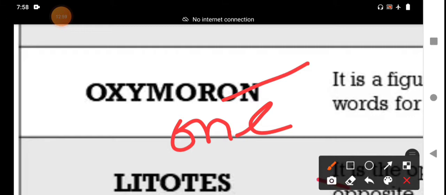Before we discuss this oxymoron, one of the major figures of speech used by most writers, we should understand the examples. Now I am explaining only the phrases which belong to oxymoron.